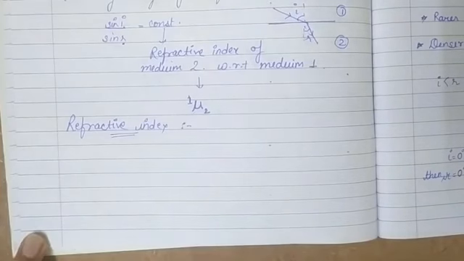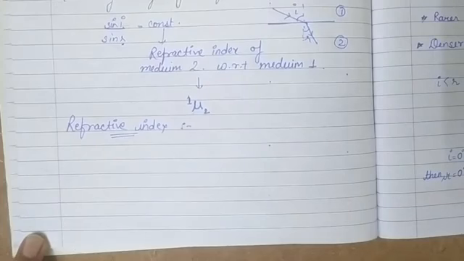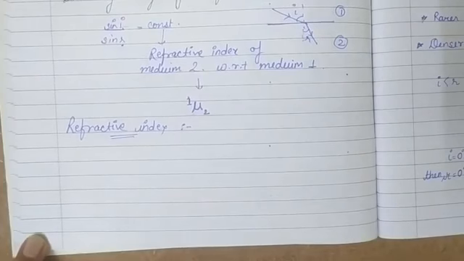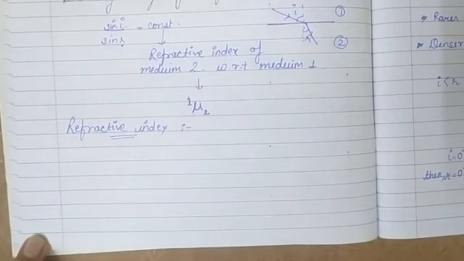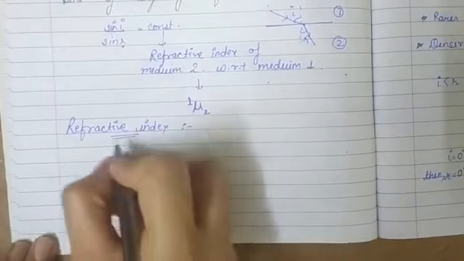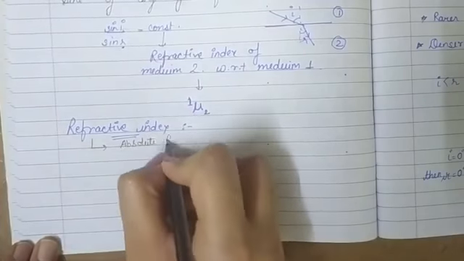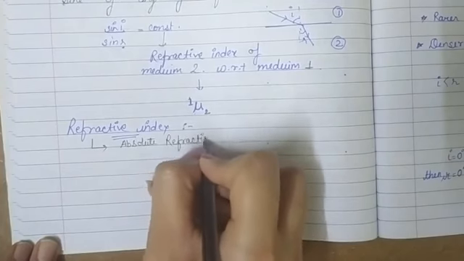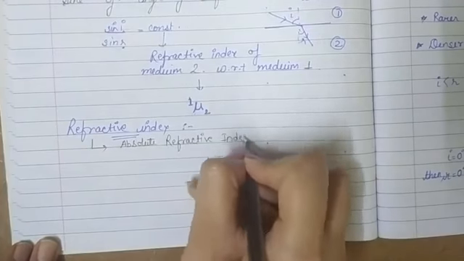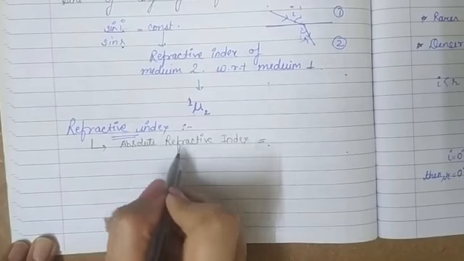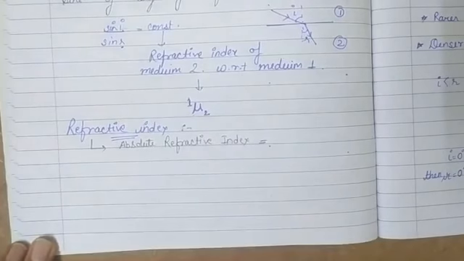The speed of light that we study, 3 into 10 to the power 8 meter per second, is not constant, it is for vacuum, right? So when it moves from vacuum to another medium, or one medium to another medium, its speed changes. Then the ratio of speeds is called refractive index. So first I am defining absolute refractive index, then I'll define relative refractive index. Absolute refractive index means this is the refractive index of a medium with respect to vacuum, right? Absolute refractive index means this is the refractive index of the medium with respect to vacuum.